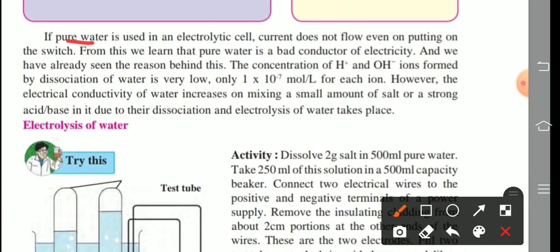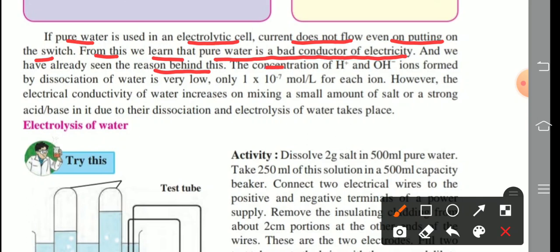If pure water is used in an electrolytic cell, current does not flow even on pressing the switch. From this, we learn that, underline, pure water is a bad conductor of electricity. Through pure water, electric current does not flow. It shows that pure water is a bad conductor of electricity. Underline that.